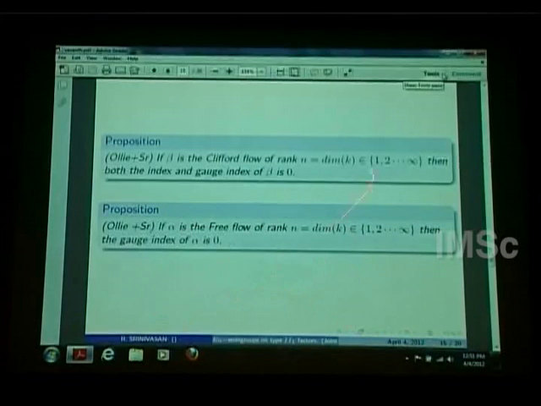So in the case of the free flow, we haven't calculated the index yet, the index coming from multiplicative units, but we can calculate it again using the same idea of additive cocycles, etc. We can show that the gauge index is again 0 here. Of course it is important to calculate these indexes; it's an important invariant. I'm just saying that these two indexes are not actually useful.